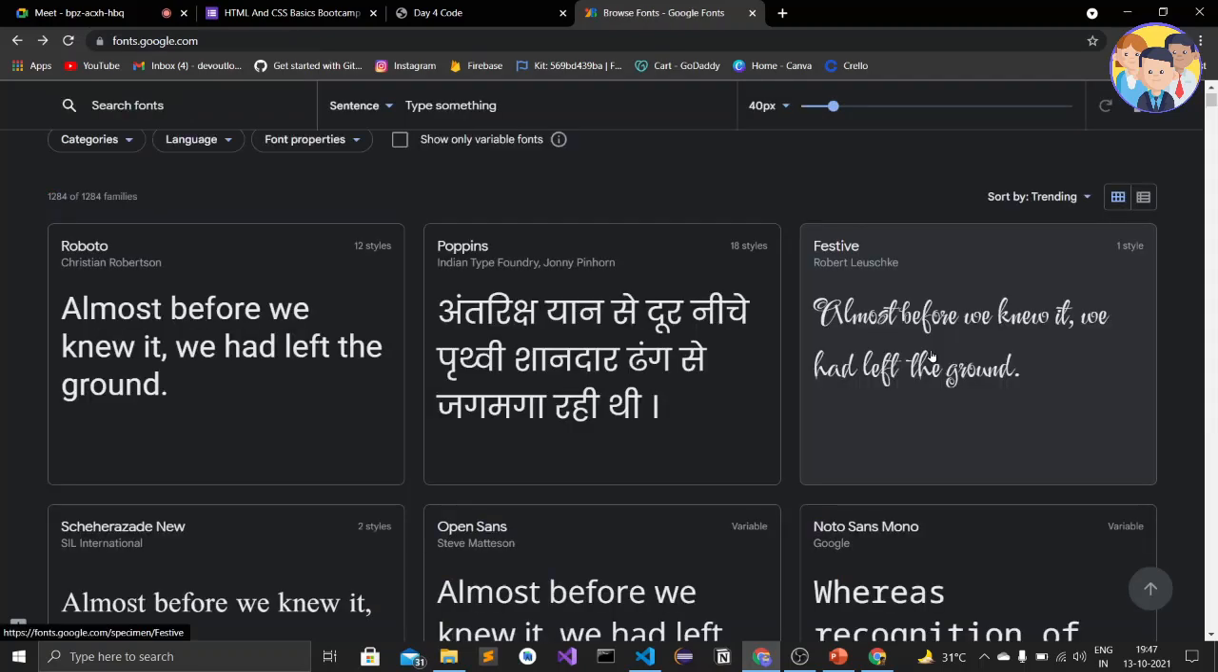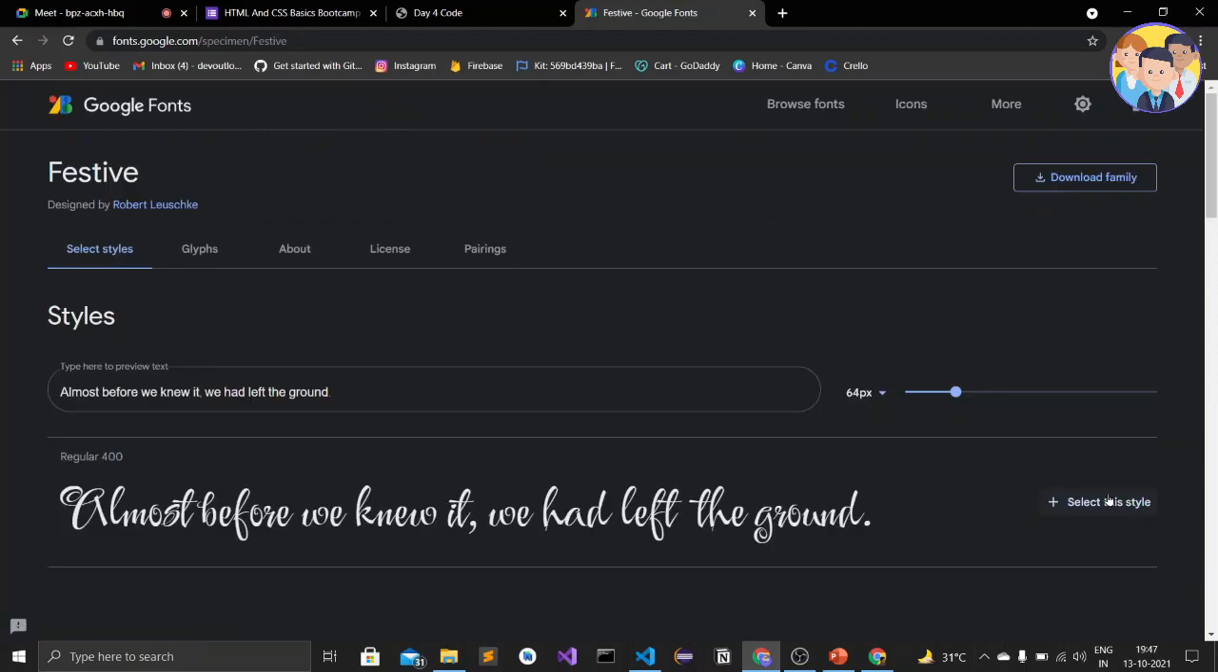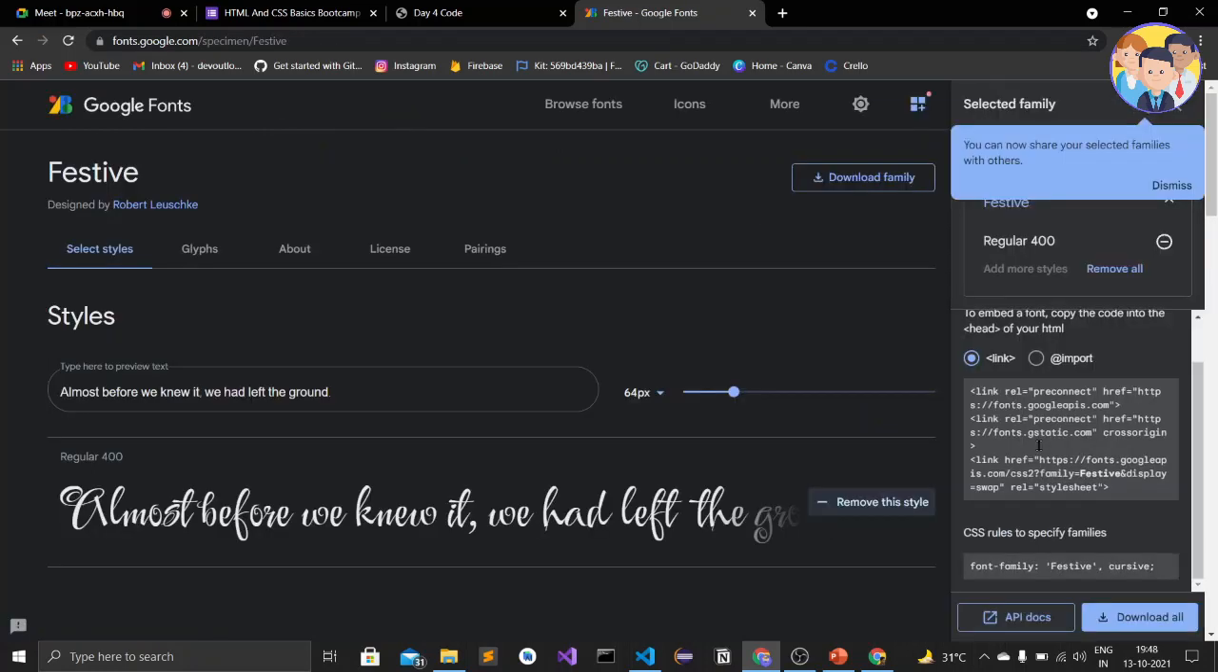Okay, and here also we can customize the font. So let us add the Roboto font. Okay, or else let us add another font, means we can recognize that. So let's add festive font. Okay, so here I'll just select this style, and then I will just copy this link.